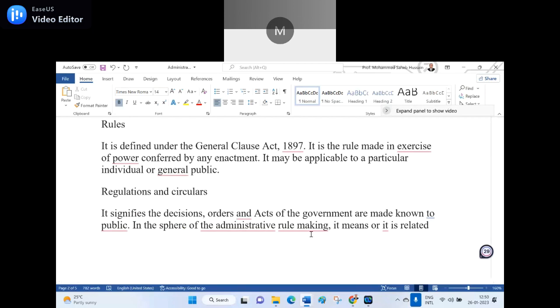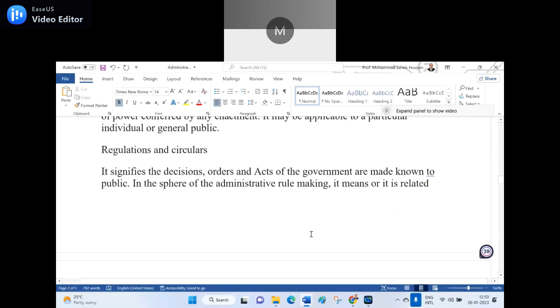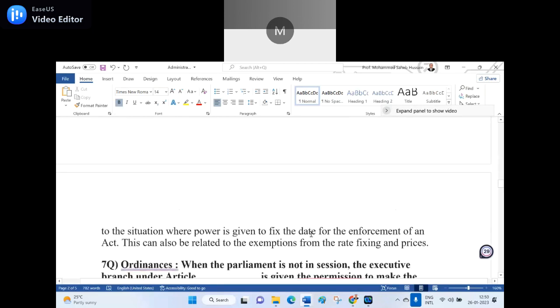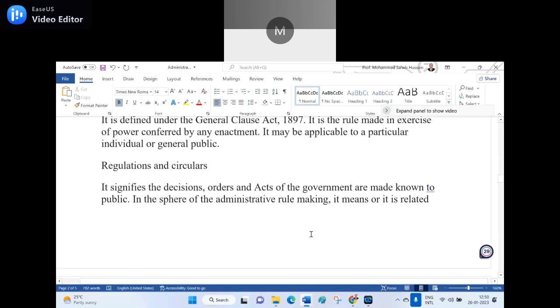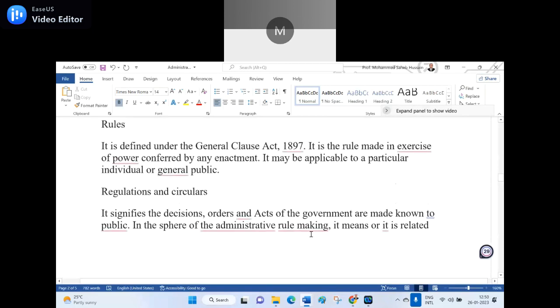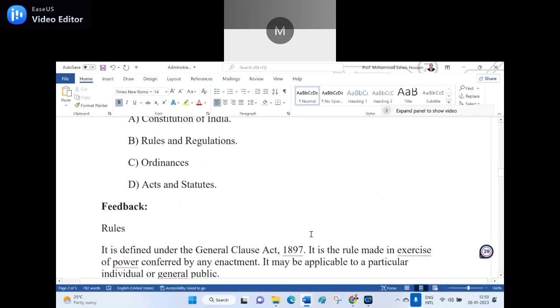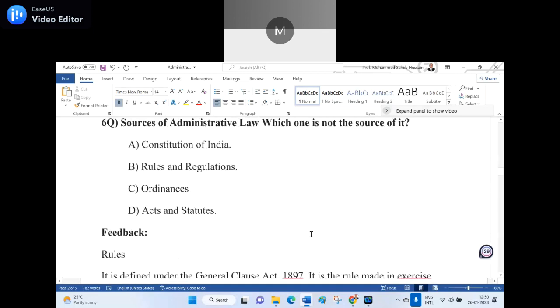It is related to the situations where power is given to fix the date for the enforcement of an act. This can also be related to the exemption from rate fixing and prices. So regulations and circulars are there. Ordinances are there. And here I made rules and regulations. So rules and regulations is not related. Rules are there, and regulations and circulars are there. So you have to choose from A, B, C, D. The wrong answer is rules and regulations. Is it clear?